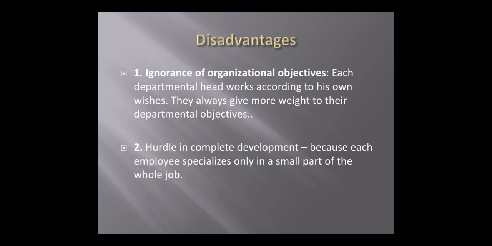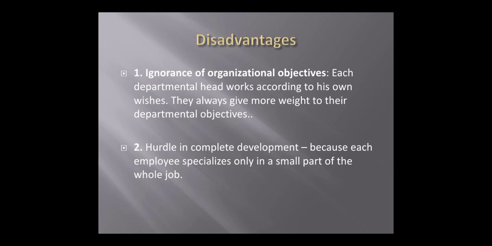What is their objective? They should purchase raw material at a low price. If the price is low, the quality is bad. But if they are fulfilling their departmental objective, that is a disadvantage to the organizational objective. So rather than giving more importance to the departmental objective, we should give more importance to the organizational objective.